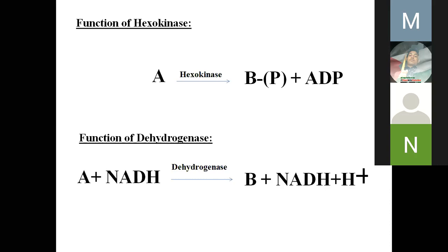Then dehydrogenase. In a reaction, if NAD is converted into NADH plus H plus, or the other way, NADH plus H plus is converted into NAD, that means 2 hydrogens will join here from A, or 2 hydrogens will go from here to B. That enzyme is known as dehydrogenase. Is it clear? There is some typing mistake.